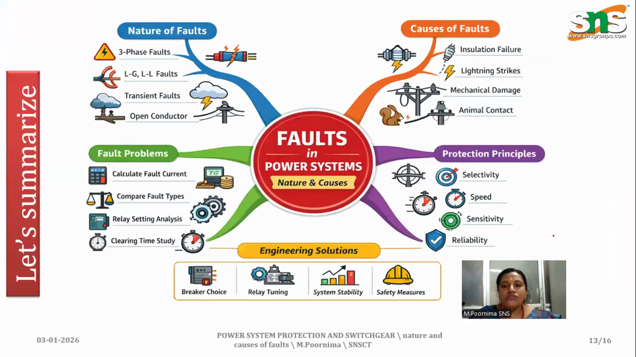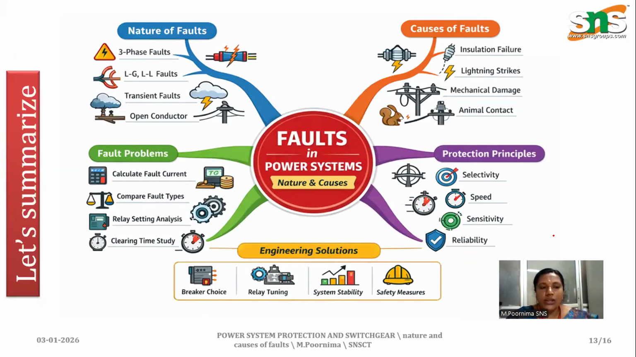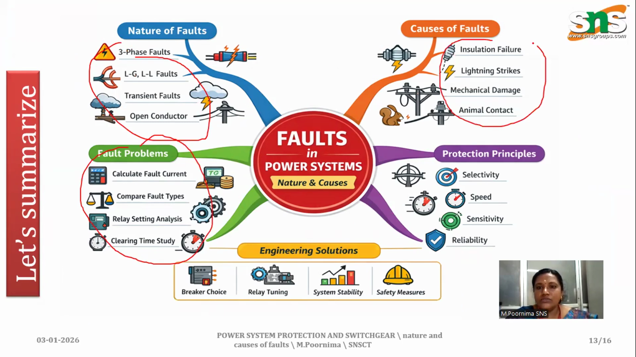And finally, we can wind up with a small summary. We have the nature of the faults, what fault problems occur, what the major faults are, and what the protective principles are. And we have breaker choice, relay running, system stability, and safety measures.